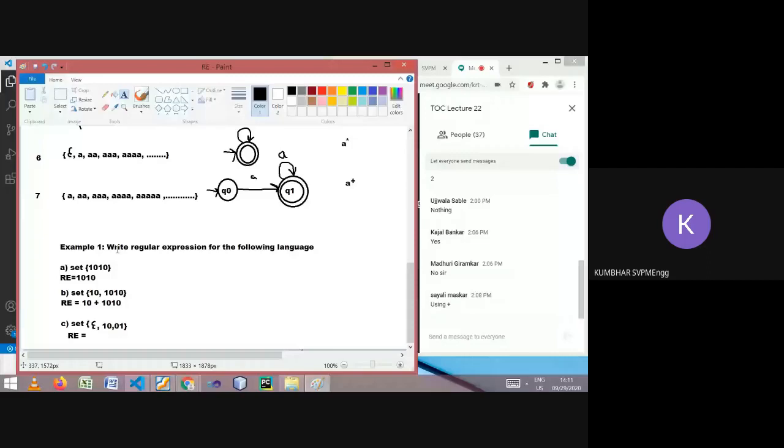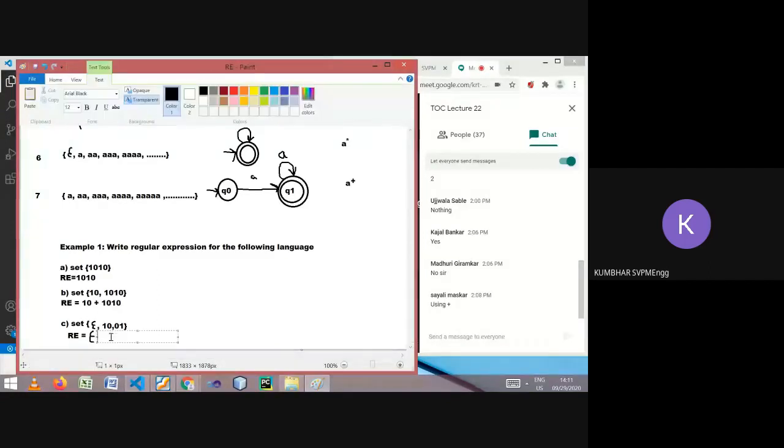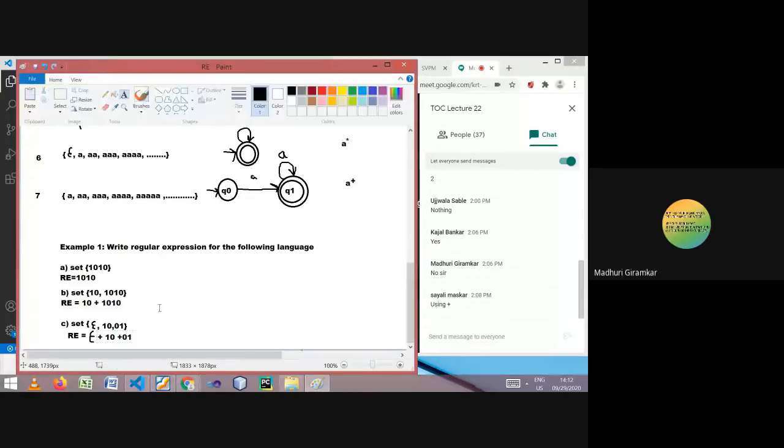No, no. See, it is simply epsilon plus 10 plus 01, not epsilon star, because with epsilon star we could say epsilon, 10, 1010, 101010, like this it might have repeated. These three are totally separate strings. So this is the regular expression for epsilon, 10 and 01.